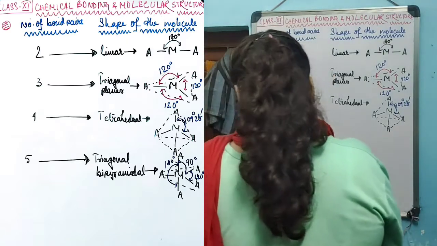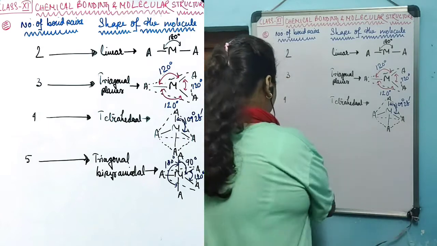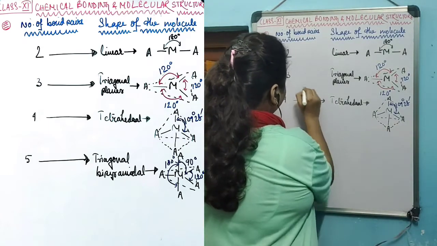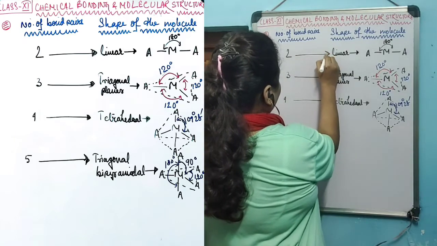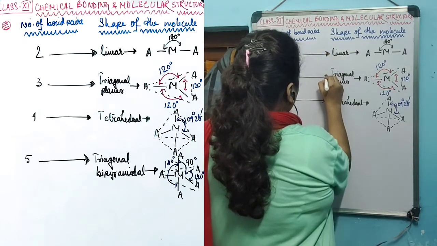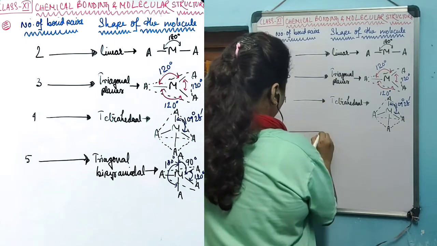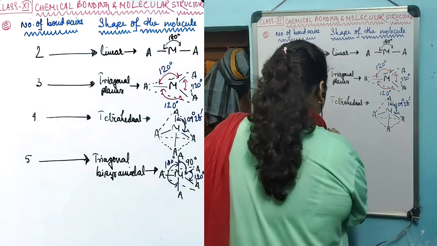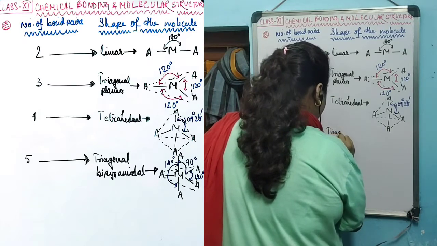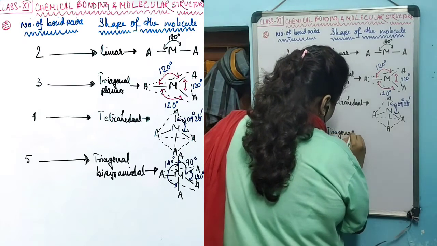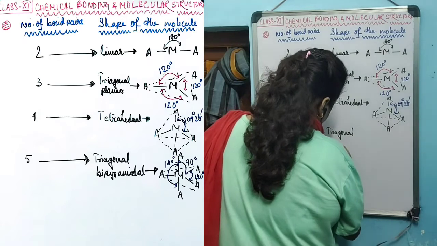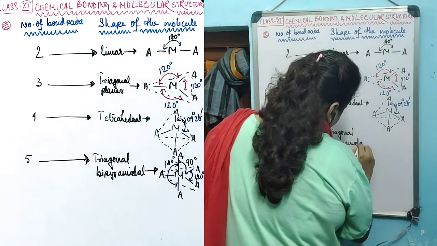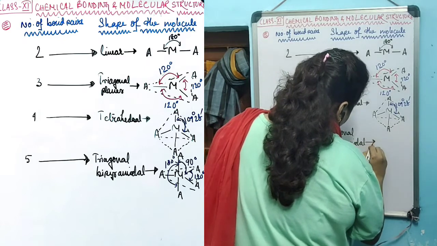If the central atom possesses 5 bonds, in that case the structure that they will create is trigonal bipyramidal. Trigonal bipyramidal.